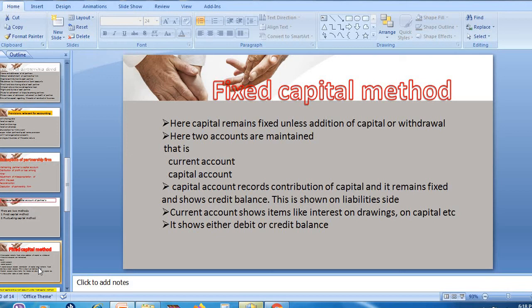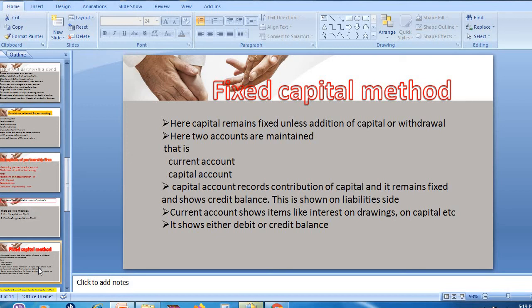It does not remain fixed when the partner gives a new contribution of capital or during withdrawal of funds. In these two cases it will not remain fixed; in all other cases the capital remains fixed. Understood?